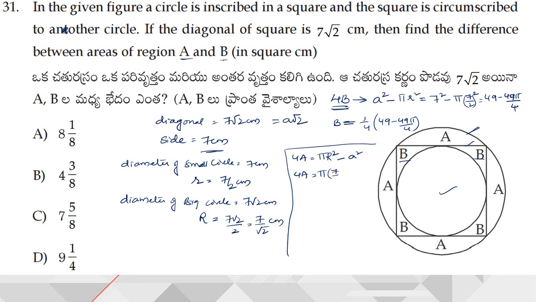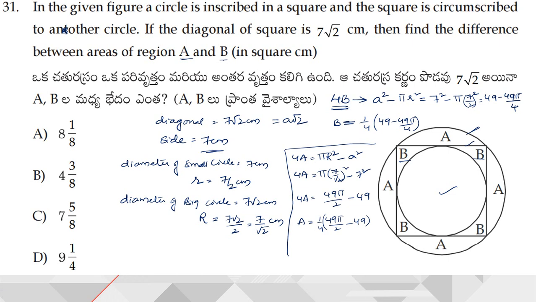Capital R is 7 by root 2 whole square, minus a square means 7 square. So what I am going to get is 49 pi by 2 minus 49, which is 4a. So from this, a is equal to 1 by 4 times of 49 pi by 2 minus 49.